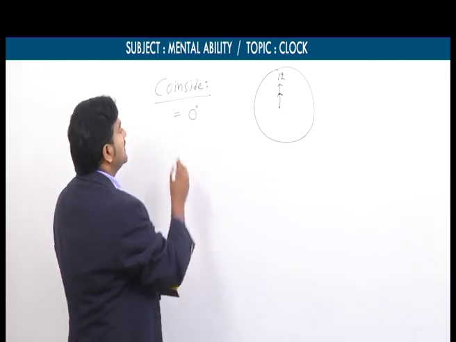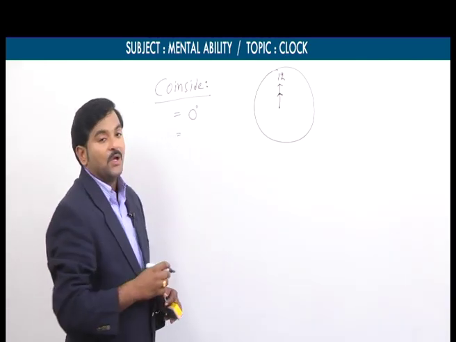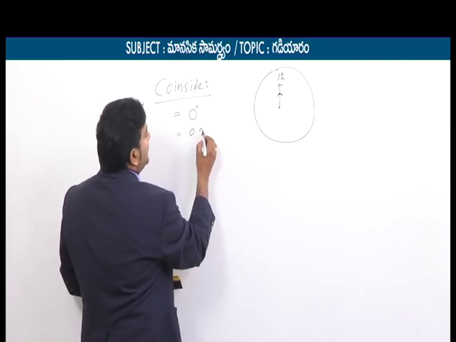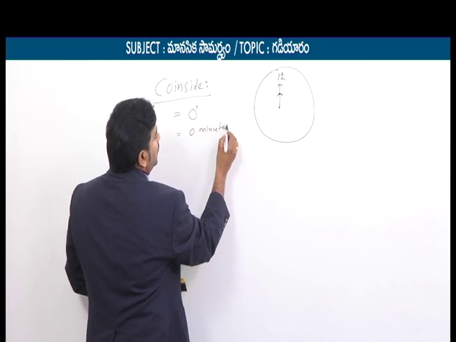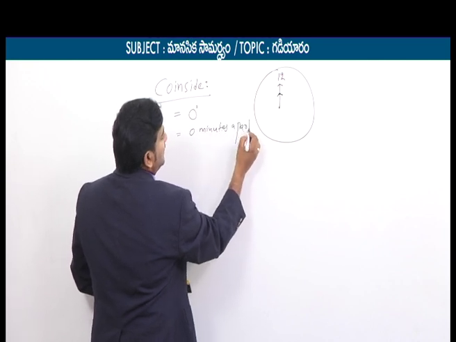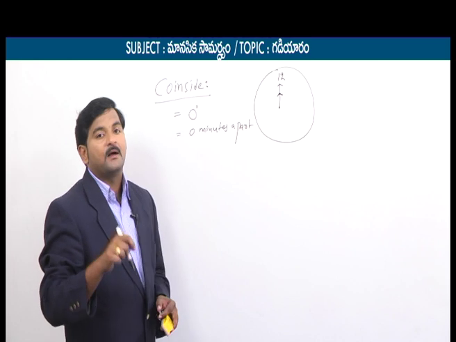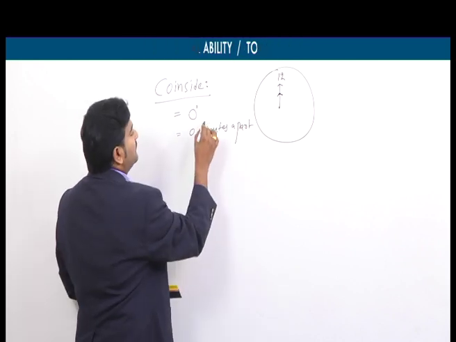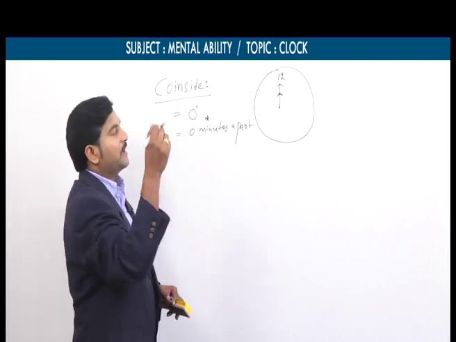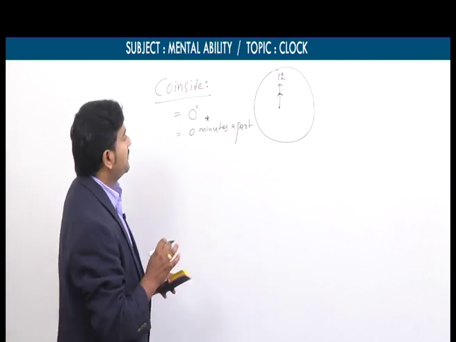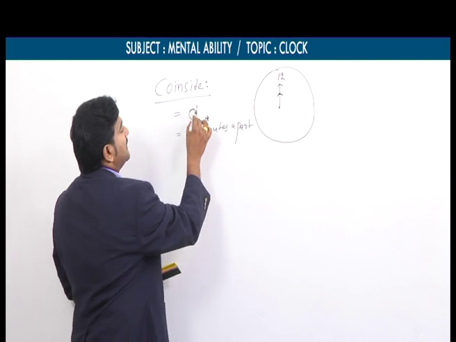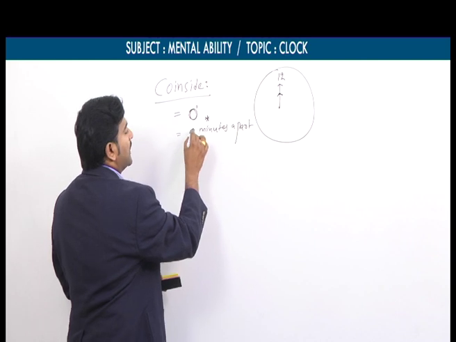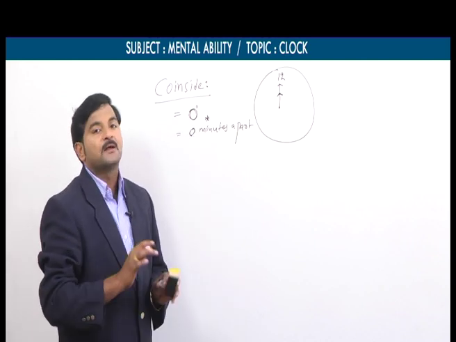That is one point. And the second point is when two hands coincide, they are 0 minutes apart. About this, in detail we will discuss the opposite condition and perpendicular condition, the coming two concepts. Okay, so just keep in mind, when two hands coincide, the angle between them is 0 degrees, and the two hands are 0 minute spaces apart.